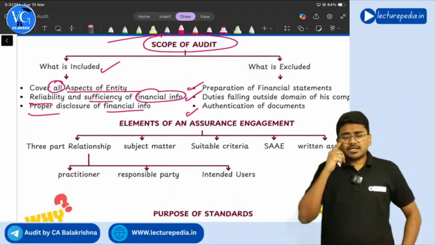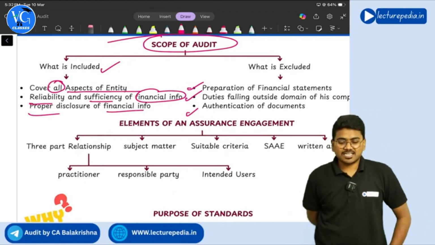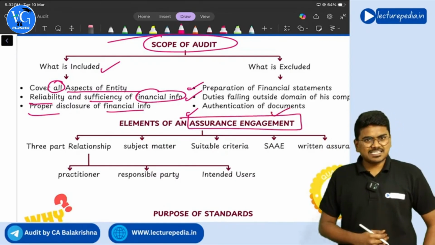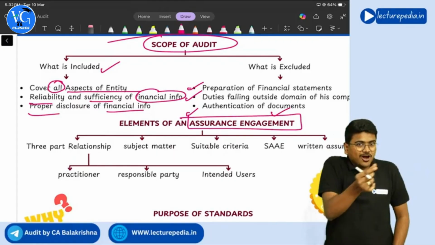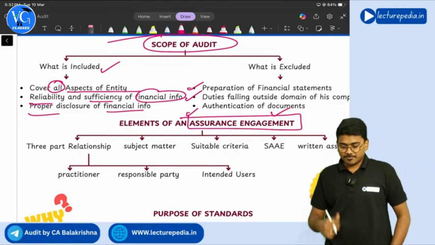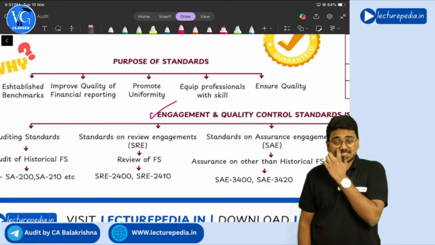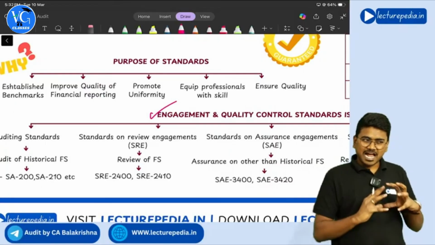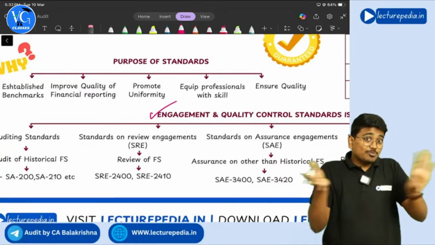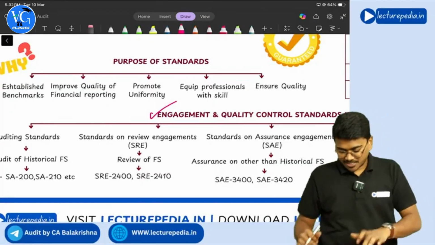Next, elements of assurance engagement. See, we will be seeing about assurance engagement and audit. There is a little bit of difference between assurance engagement and audit. In this concept, we will be seeing it, along with engagement and quality control standards. I will explain the difference between assurance engagement and audit engagement: whether both are the same or both are different, and why you cannot call audit an assurance engagement. I'll be explaining it. Okay.